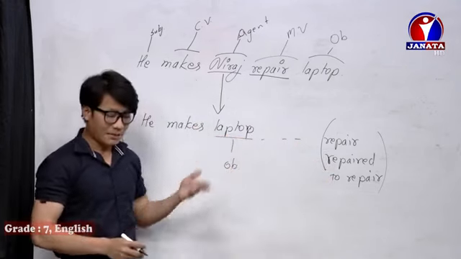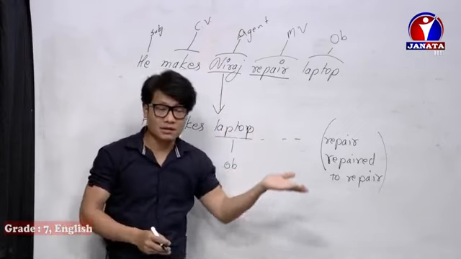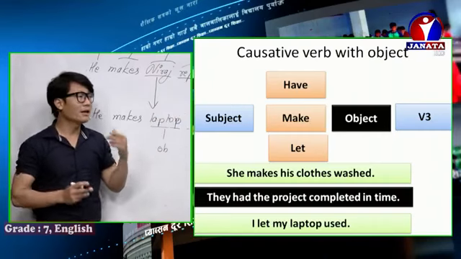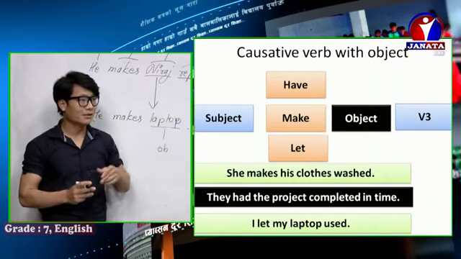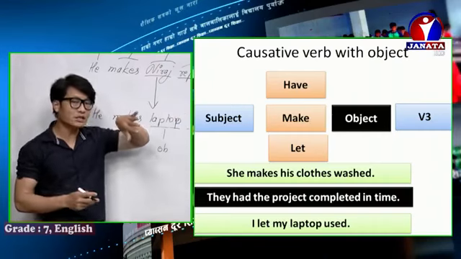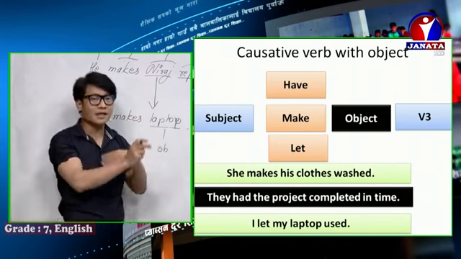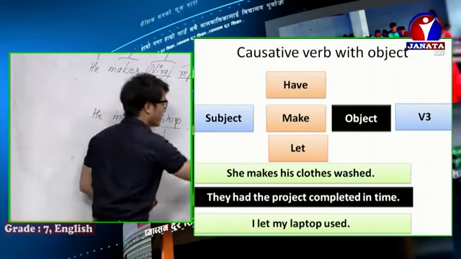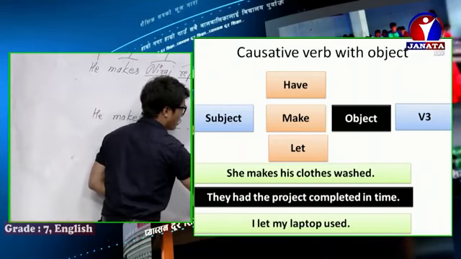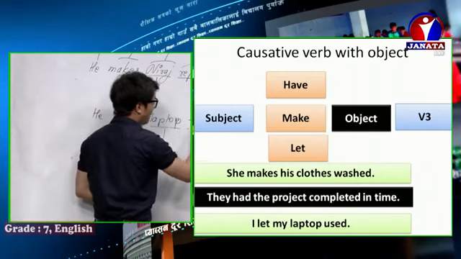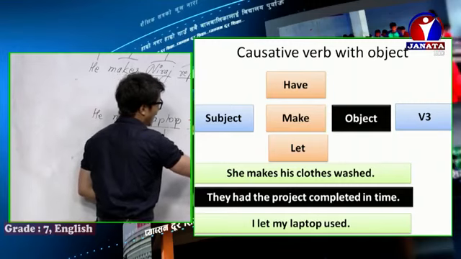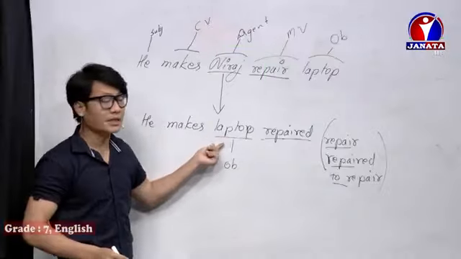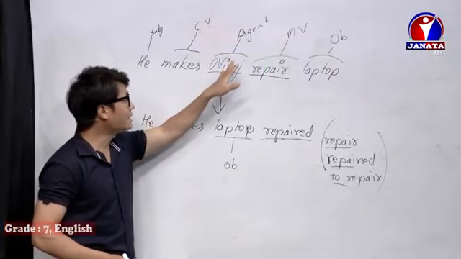Let me show you the slide once again. You can see subject, make, have, let. After these three causative verbs, if there is an object, then we should use verb 3. So what is right here? Repair, repaired, or to repair? Obviously verb 3, repaired, is the right answer. Why? Because there is an object in the place of the agent Neeraj.